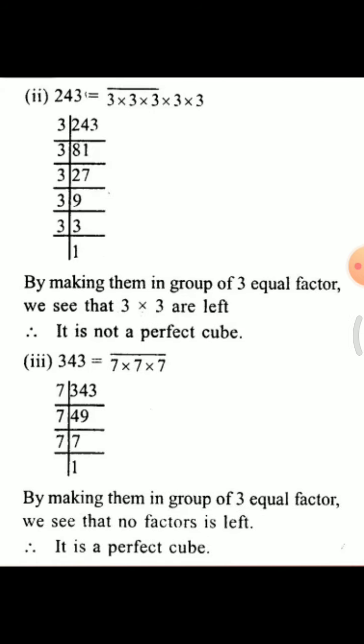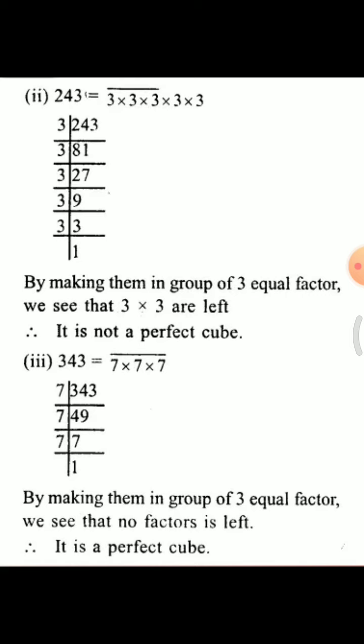Next is 243. At first you find the prime factors of 243. Divide 243 by 3, so your answer will be 81. Now divide 81 by 3, the answer will be 27. Divide 27 by 3, 3 times 9 is 27. Divide 9 by 3, 3 times 3 is 9. Divide 3 by 3 equal to 1.